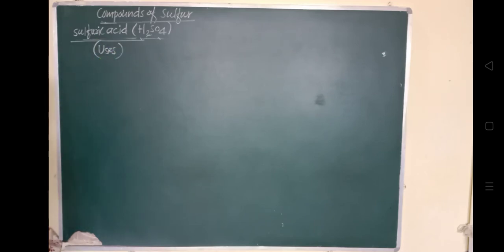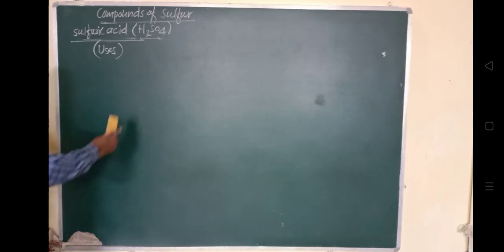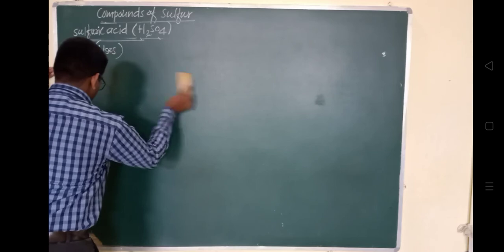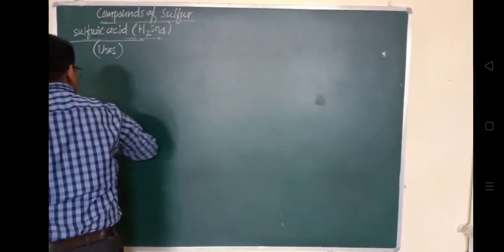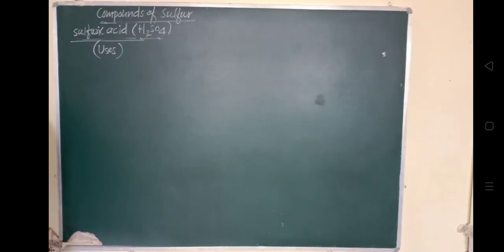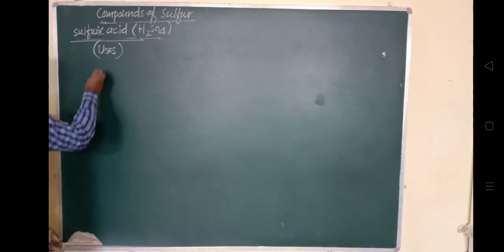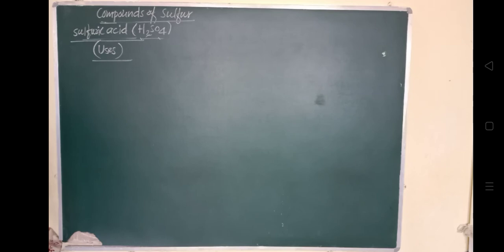Sulfur is a group 16 element. The uses of H2SO4: it is used for very important industrial chemical purposes, in the manufacture of fertilizers.